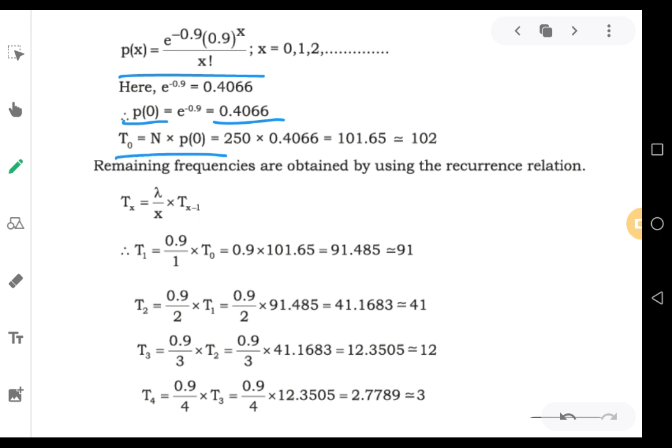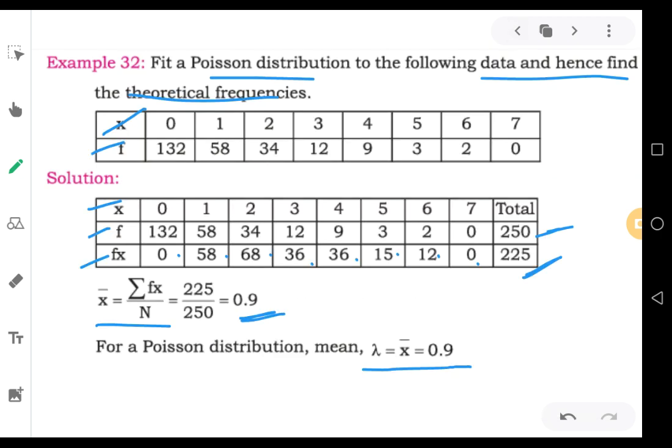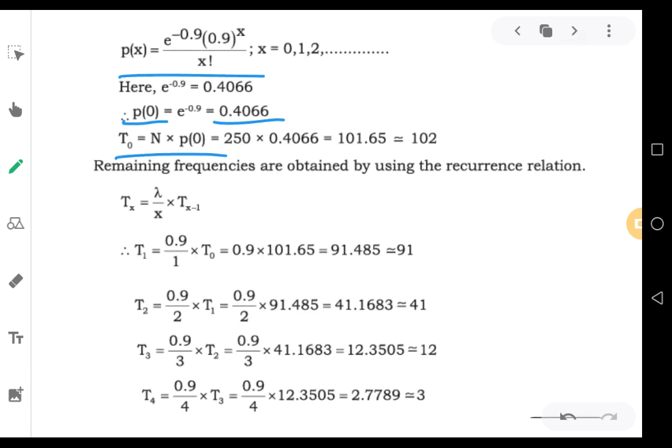In this case the big N value is 250 as given in the question. If you add the frequency column total, that will be the total of frequency, that will be the big N. Therefore 250 into the P0 value 0.4066, you will be getting 101.65. You can approximate it to 102. So you got the first theoretical frequency value, that is T0.